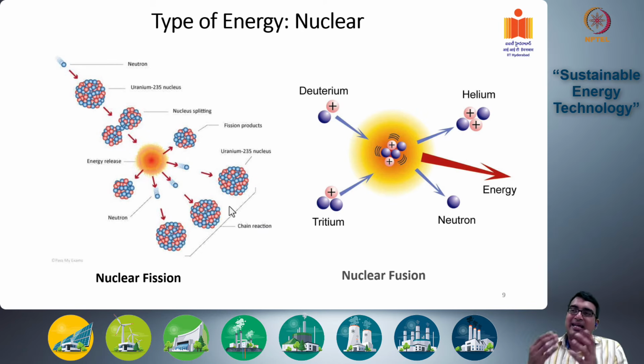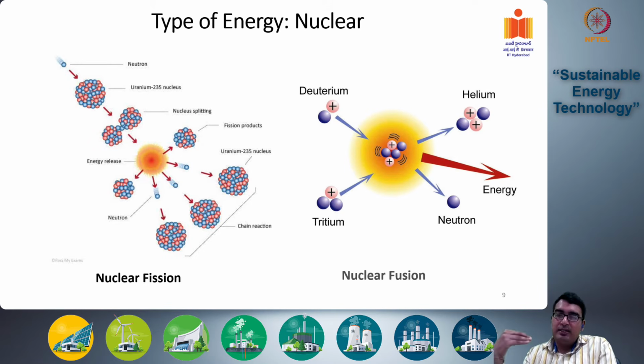So at extremely high pressures, two nuclei of tritium and deuterium can come together to produce a more stable helium nucleus and generate energy as well as one extra neutron. So here also energy generation is happening, but because lighter nuclei are coming together, fusing and producing the nucleus of a heavier element which is more stable.